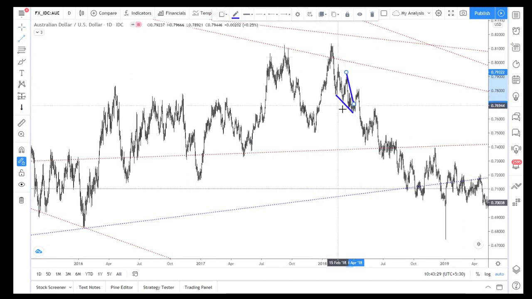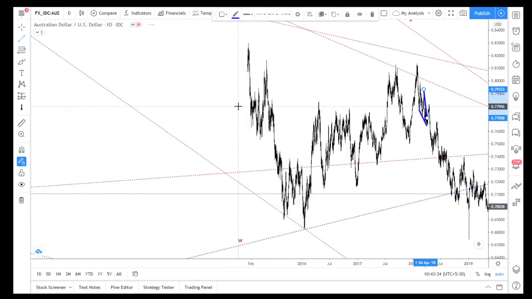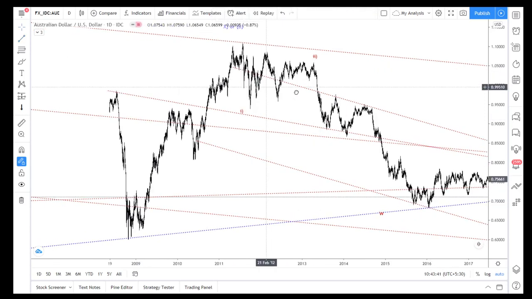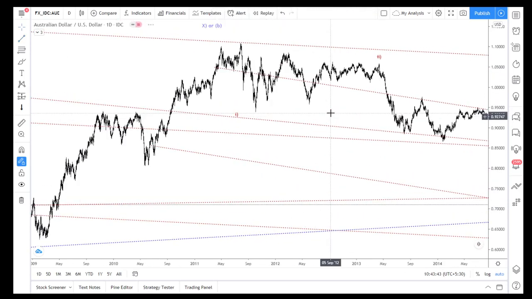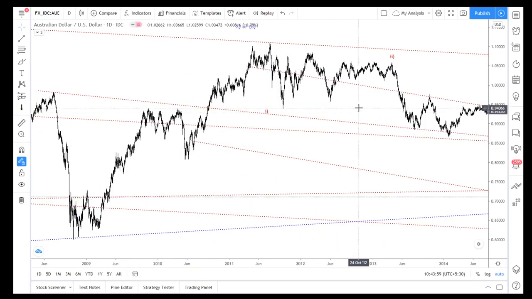Every time, the Australian dollar is showing that leading diagonal. See here, 1, 2, 3, 4 and 5. So every time a trend reversal occurs, the character of the Australian dollar is the leading diagonal. So I found that and I caught that.